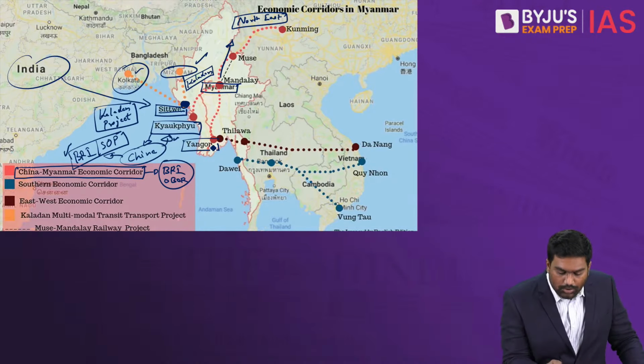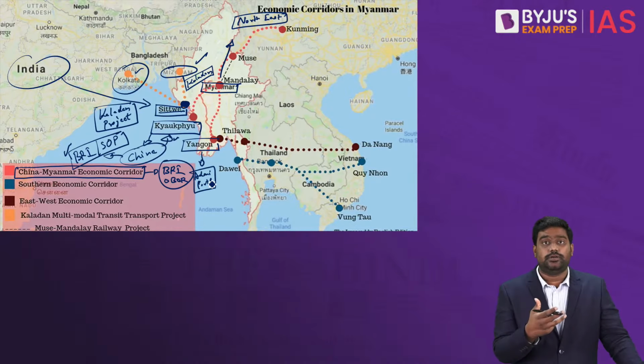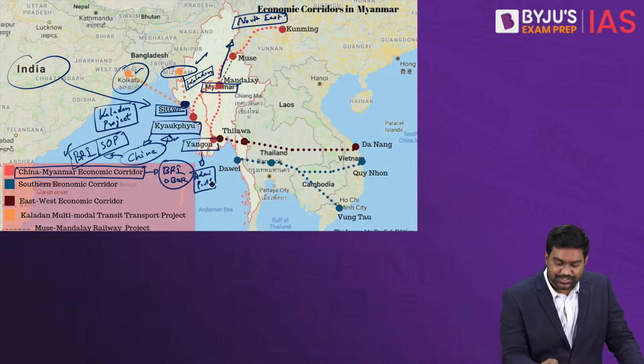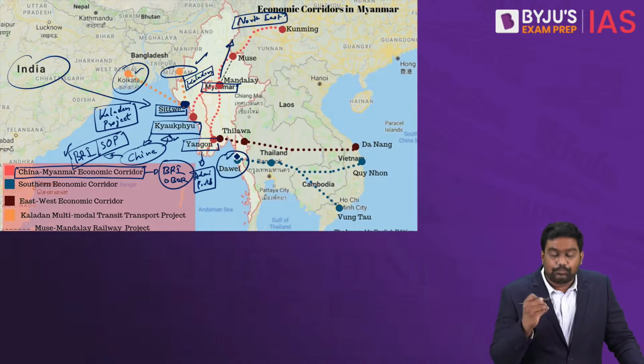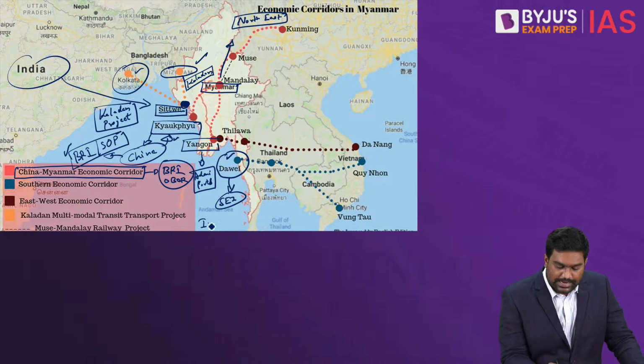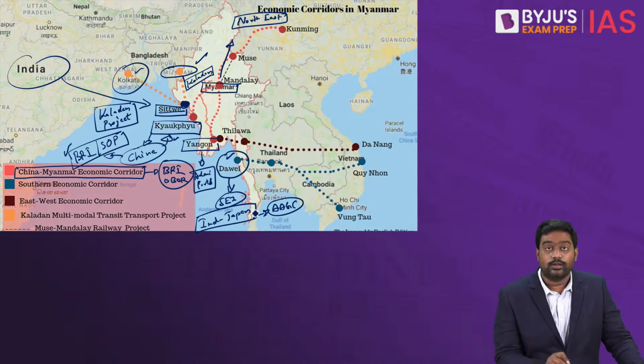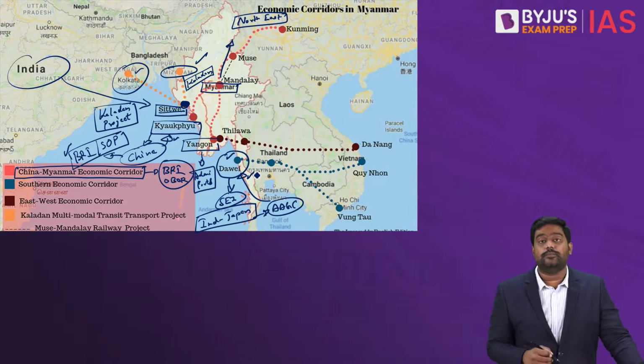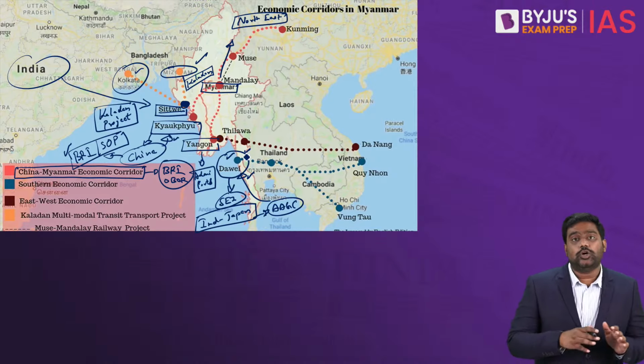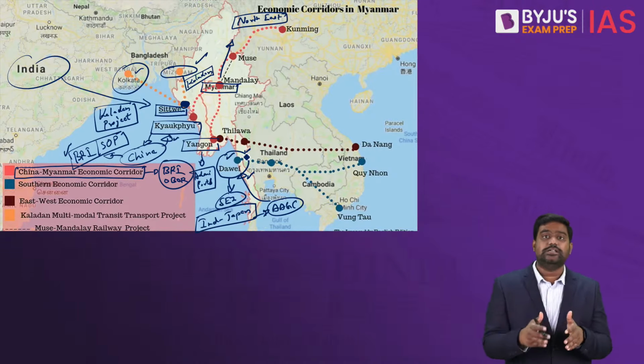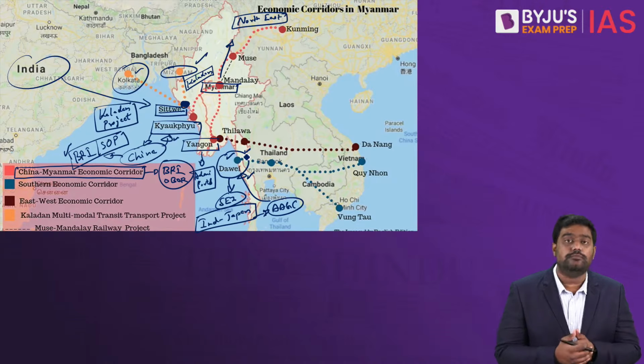This is the Yangon port, which was supposed to be built by India's Adani group, but now Adani group has quit the project because of the difficulties created by the sanctions. Then Dawai is another major port location. At Dawai, a special economic zone was supposed to be built by India and Japan together as part of their Asia-Africa growth corridor. But this project also has been derailed because of the political situation in Myanmar and the sanctions on Myanmar.